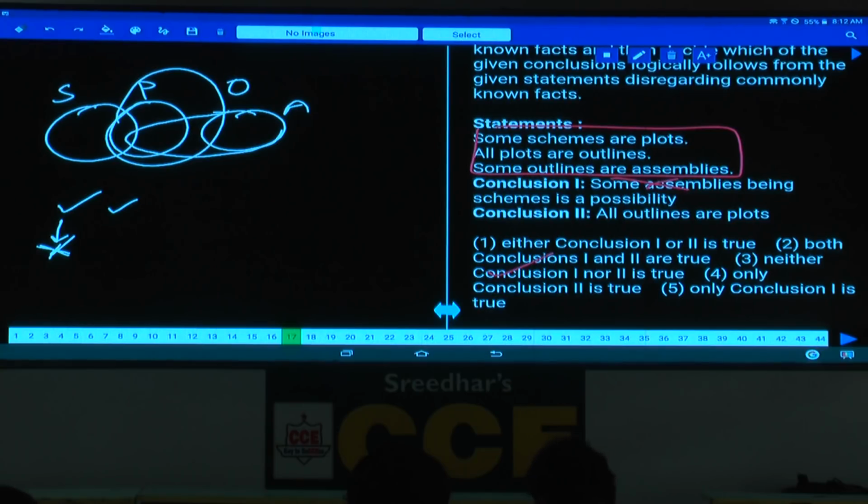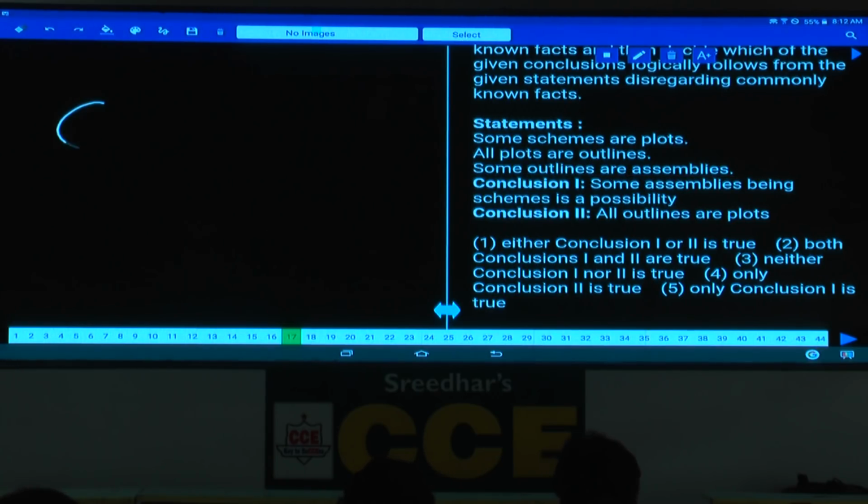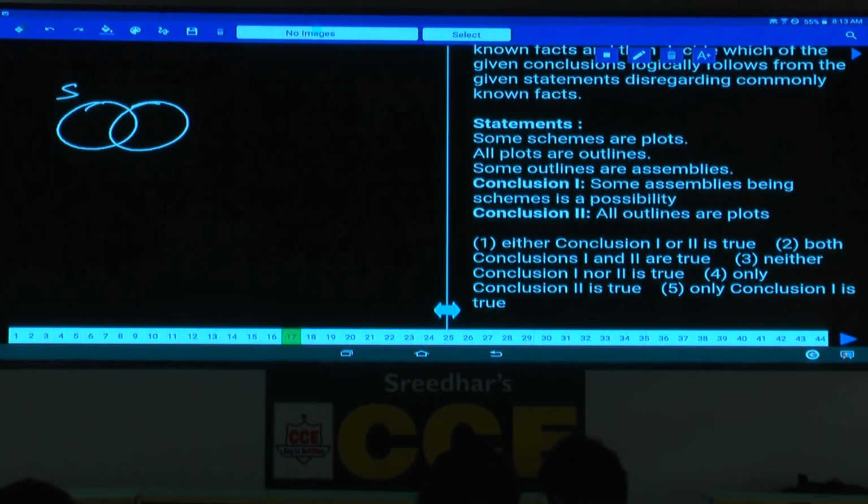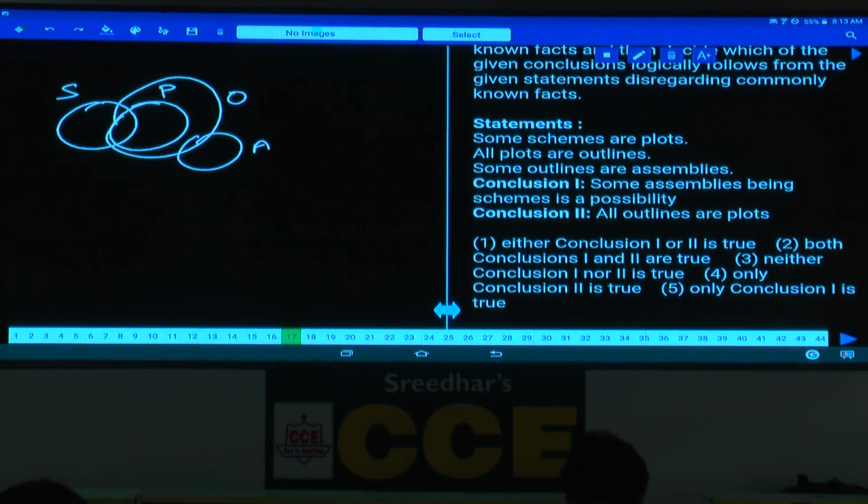Then question number 17. Now in this question number 17, some schemes are plots. The same question, some schemes are what? Some schemes are plots. Next one. After some schemes are plots, what is the next statement here? All plots are outlines. Plot and outline. All plots are outlines. And some outlines are assemblies. Some of the outlines are assemblies.